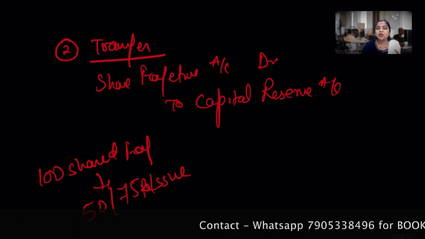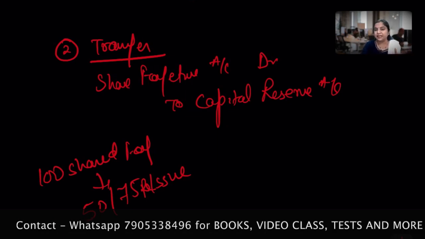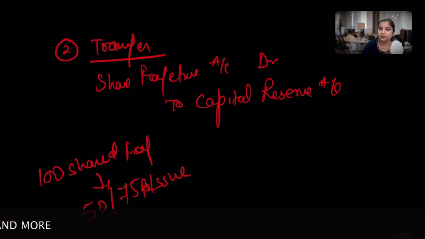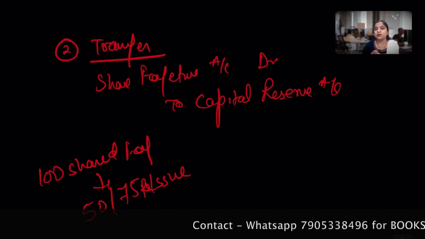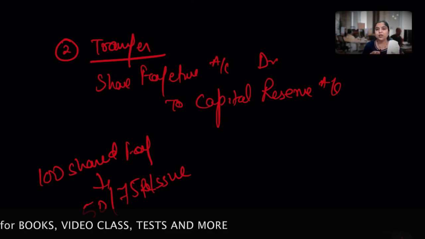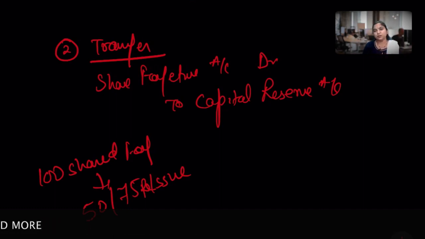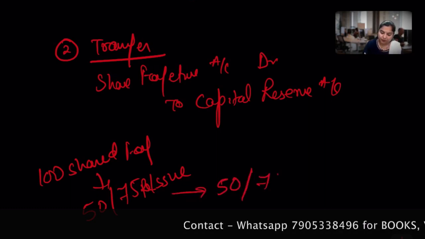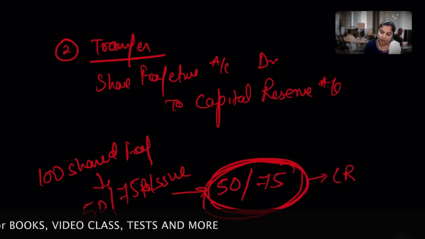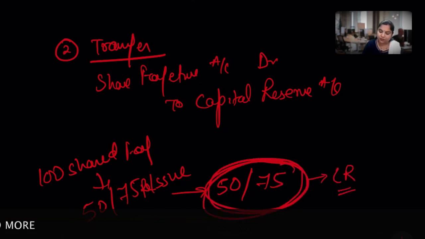In that case, the proportionate net gain on that particular reissue needs to be transferred to the capital reserve account, and the balance standing to the account of forfeited shares which is not reissued must be left in share forfeited. Whether 50 or 75 is reissued, that portion will be transferred to the capital reserve, and what is not reissued will be left behind.